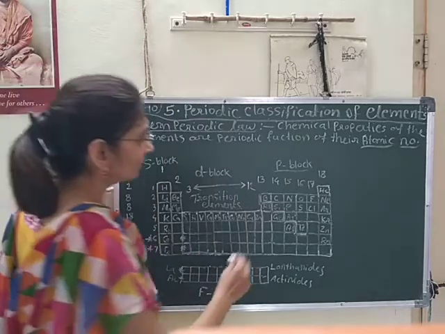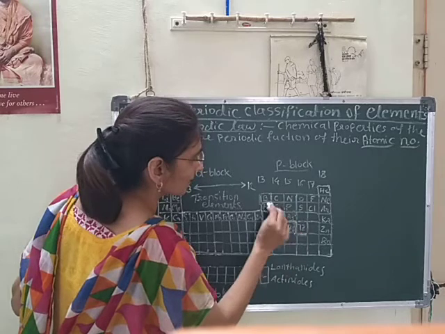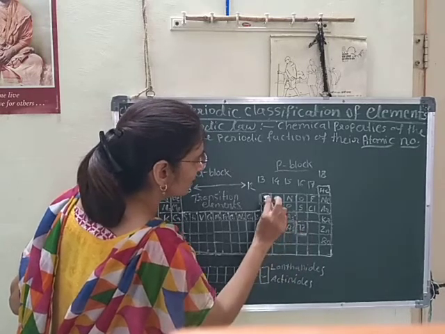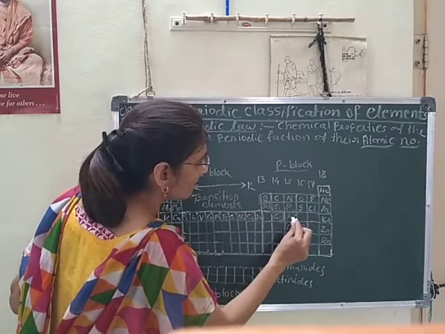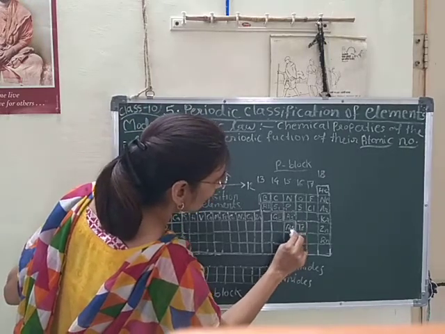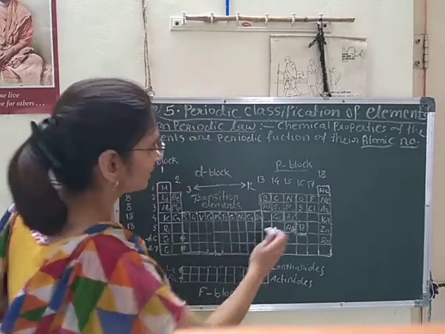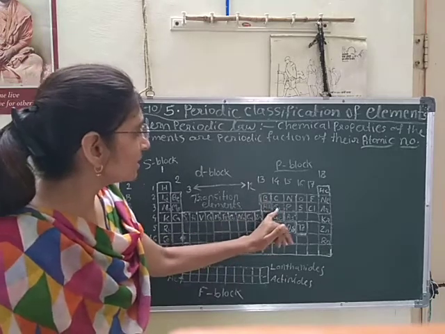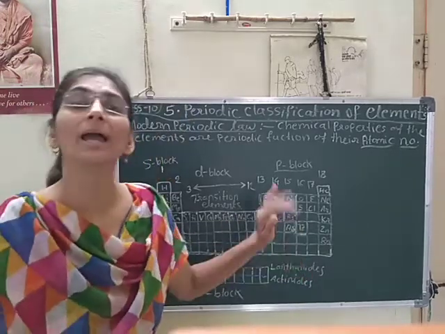At the border of this zigzag line, which elements are present? Boron, silicon, germanium, arsenic, antimony and tellurium.